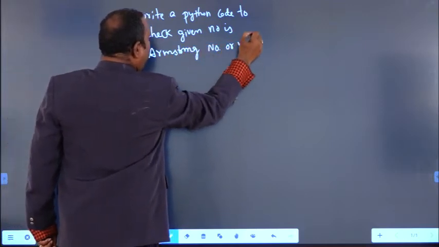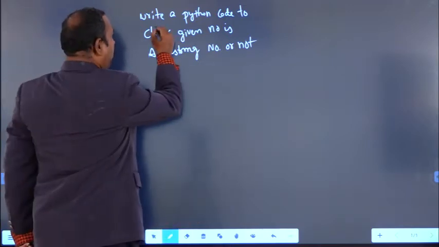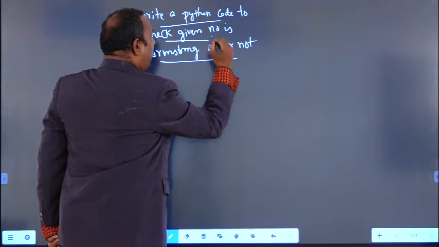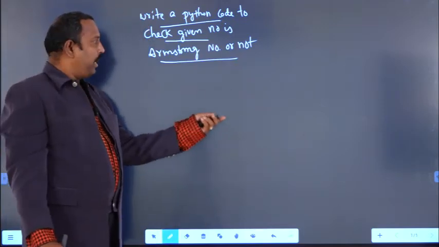So write a Python code to check whether the given number is Armstrong number or not. So what is an Armstrong number? How to check whether the given number is Armstrong number or not? For example, first I will explain the concept, then I will write the code.